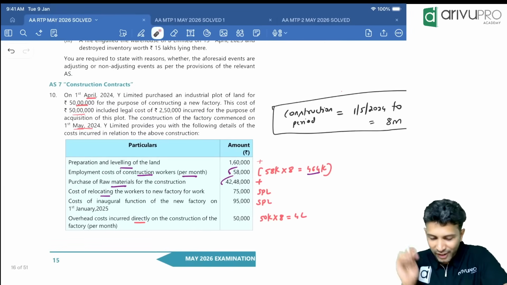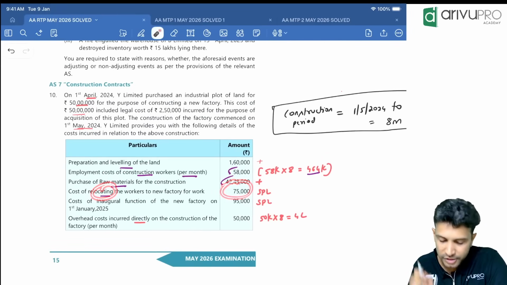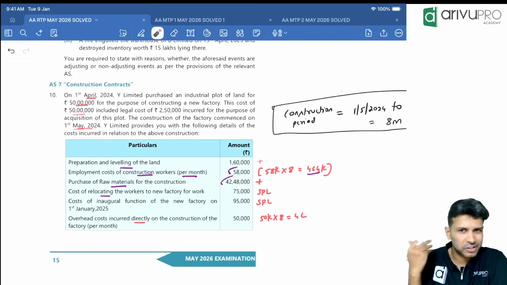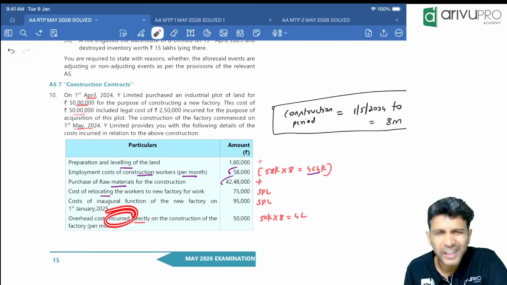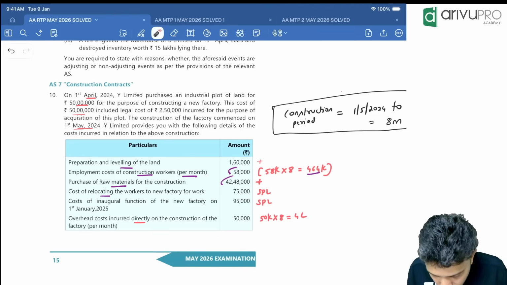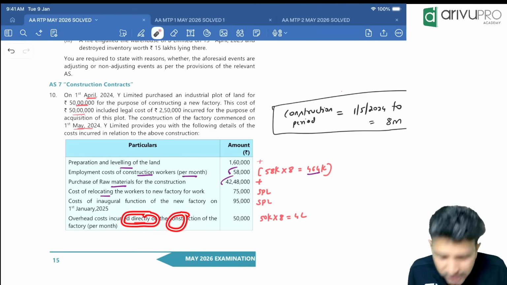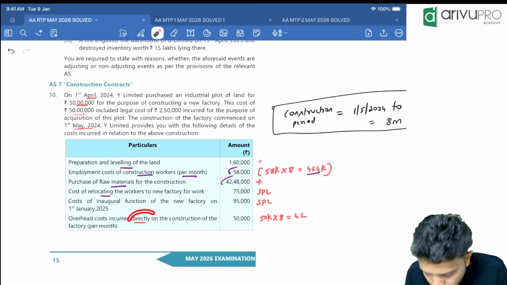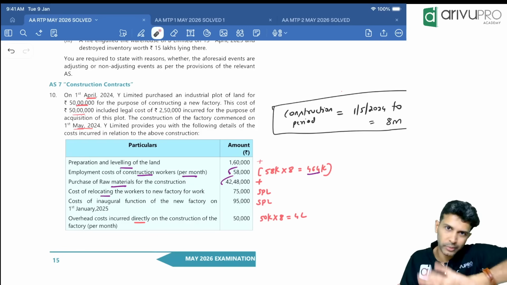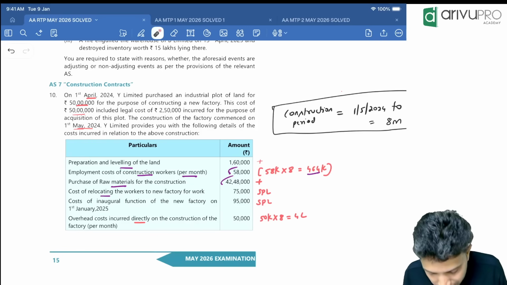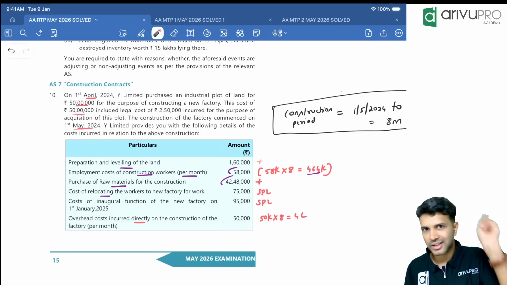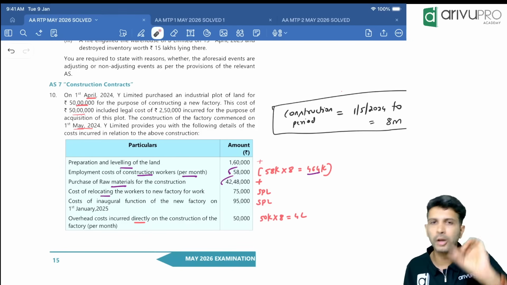Okay, everything is back. Continue. Relocation cost goes off to P&L. Inauguration cost also goes off. Any marketing expenditure, promotion expenditure goes off to P&L. General overhead costs we transfer to P&L. But here check, they said overhead cost incurred directly for the construction. Usually this overhead cost is not related to a specific activity. It's a general cost, so we transfer it to P&L. But in this problem, they specifically told that the overhead cost is directly related to construction.